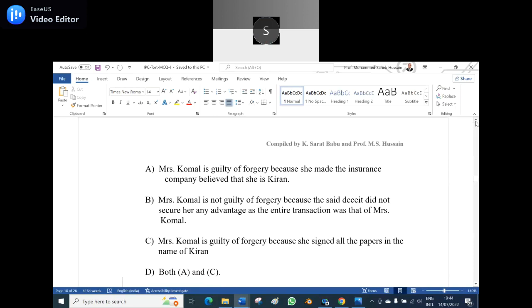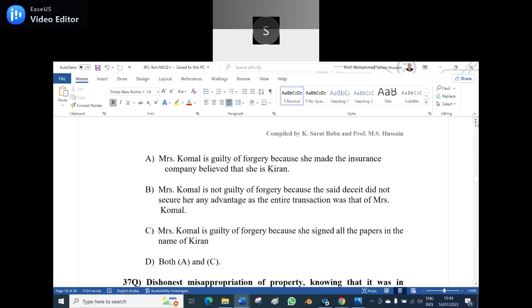C. Mrs. Komal is guilty of forgery because she signed all the papers in the name of Kiran. D. Both A and C. D, sir. Both A and C. No. Answer B is the correct answer. She is not guilty because she did not get any advantage, as the entire transaction was that of Mrs. Komal.